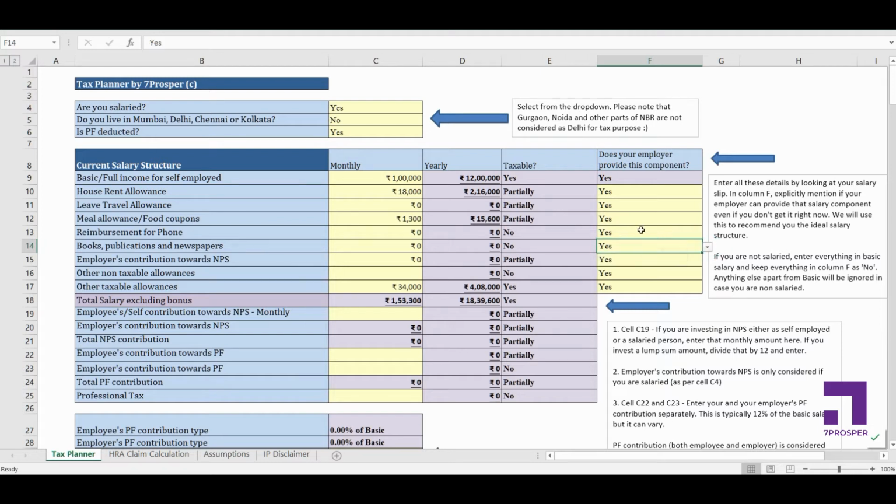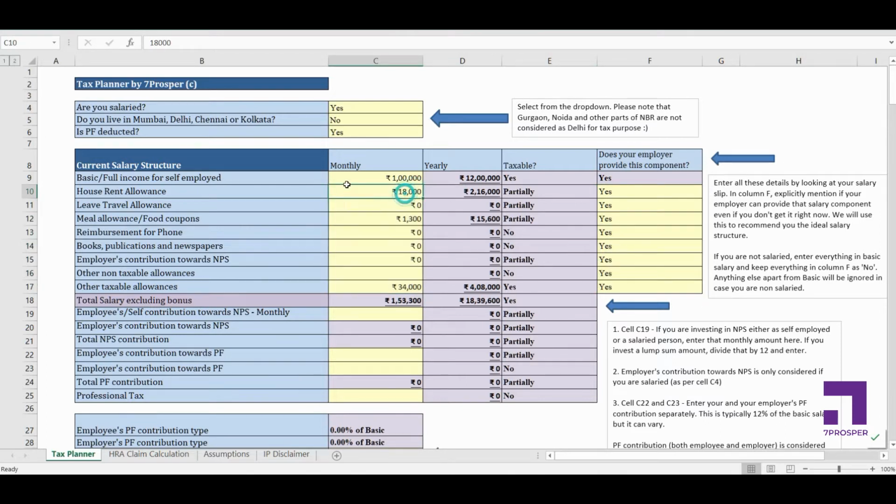We'll use this information to determine how much tax benefit you can take by claiming for these expenses. So even if you don't have these components currently in your salary, but if your employer can provide you these components, just select this as yes. And if you're non-salaried, whatever you select here doesn't matter, it's not going to be considered. But if you enter something here and then you select this as no, this won't get considered. So be careful. If you're mentioning something here, then mark that as yes, otherwise that component will not get considered in your salary.